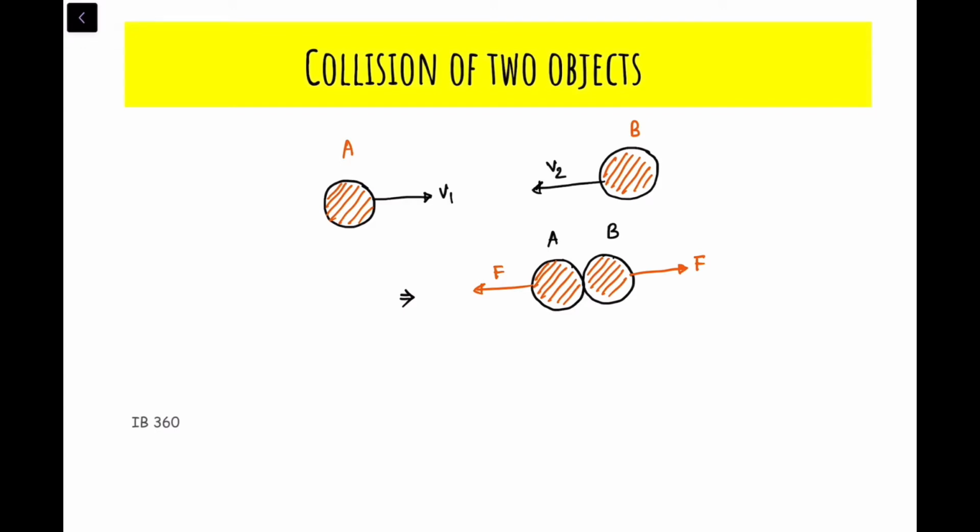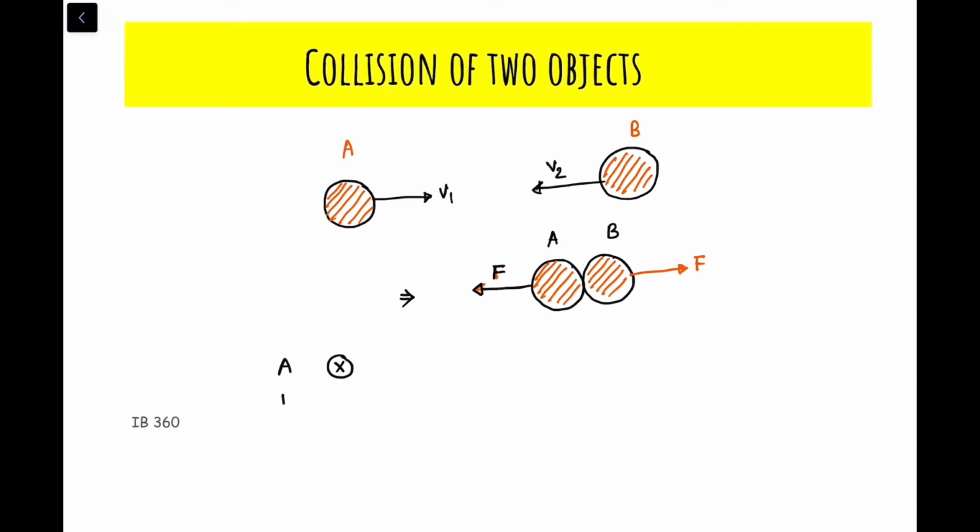So if I just take A as the system, will momentum be conserved only on ball A? No, because on ball A there is a force F which is acting during collision. So only on ball A momentum cannot be conserved.